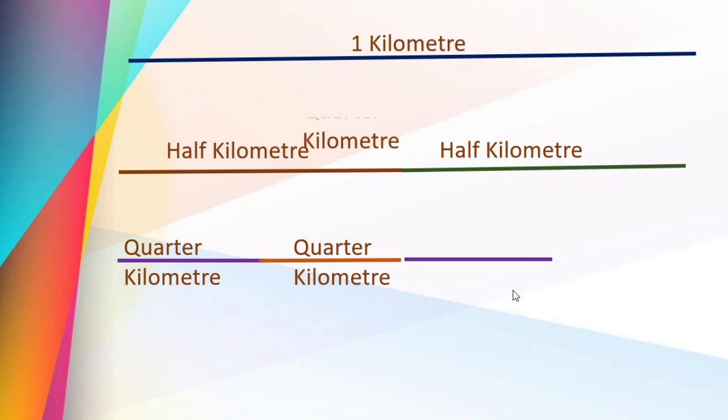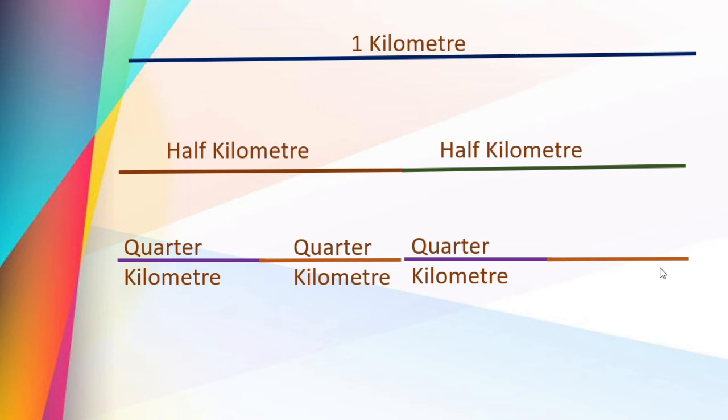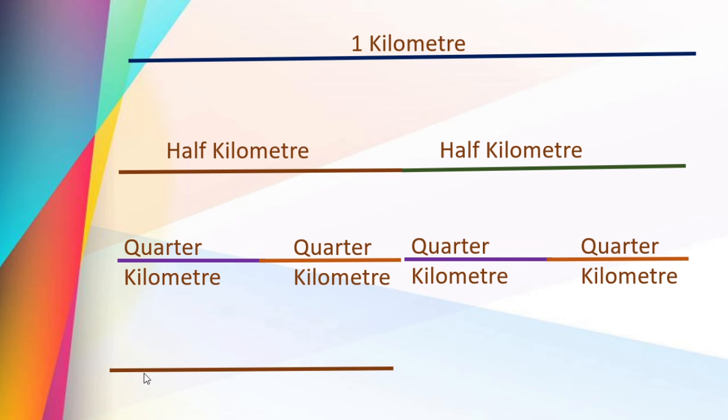See, this is again quarter kilometer, and this is one more. Means from 1 kilometer, from one whole we get 4 quarters, that is nothing but quarter kilometer. And one more thing is 3 quarters. 3 quarters is nothing but 1 half and 1 quarter, isn't it? Together it makes 3 quarter kilometer.